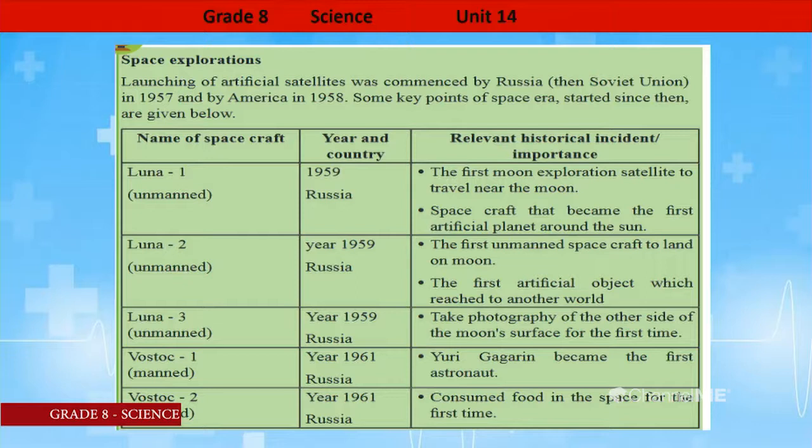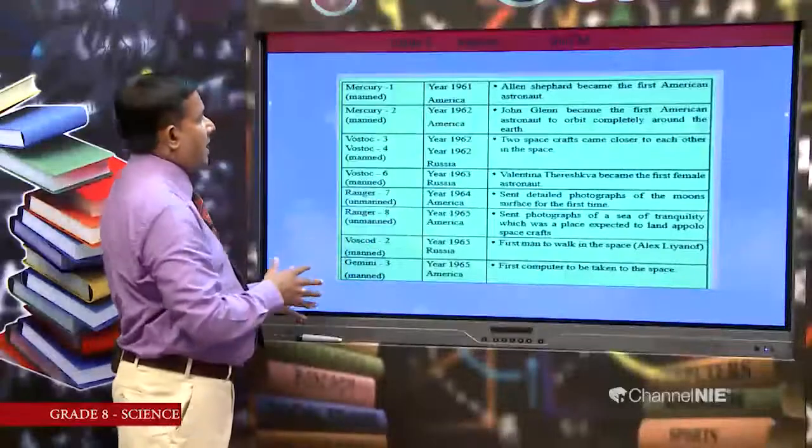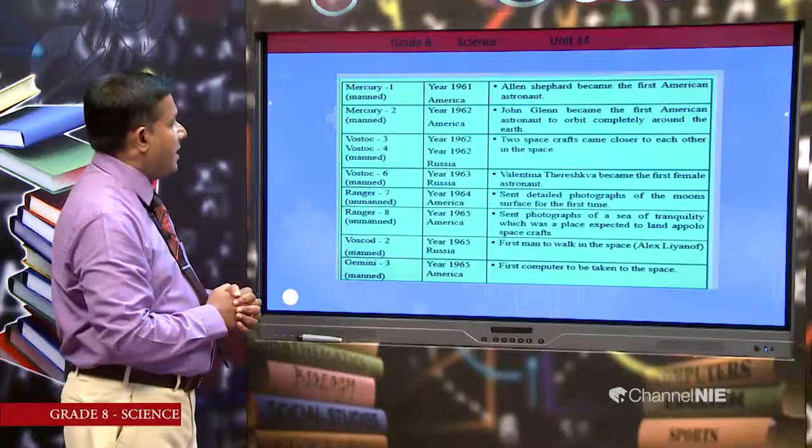Then let's see Vostok 2. Vostok 2 was launched by Russia in 1961. It consumed food in space for the first time. The historical event related to Vostok 2 is consuming food in space for the first time in 1961.